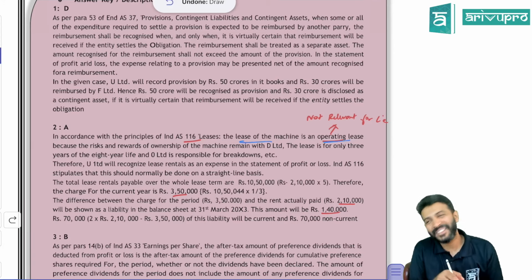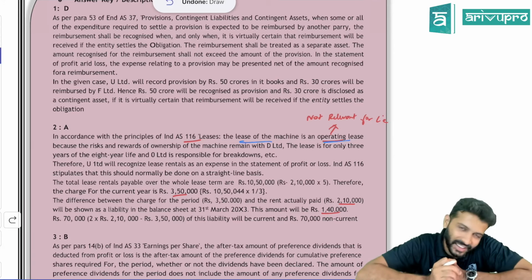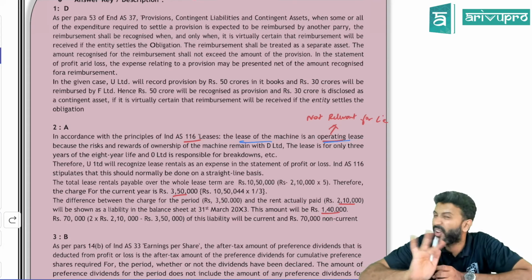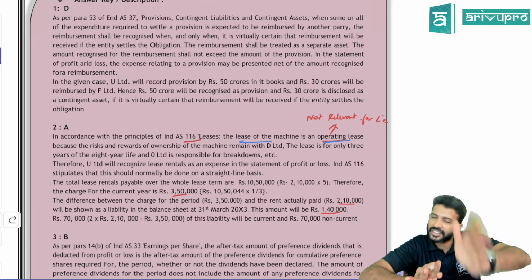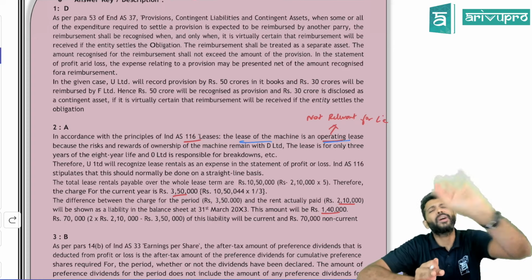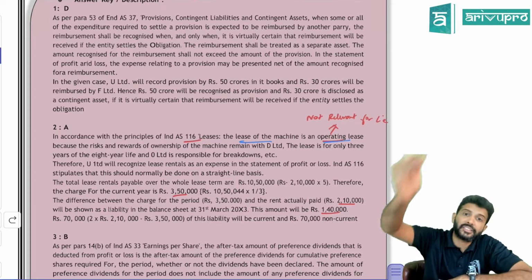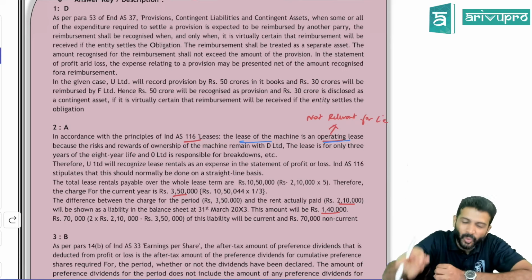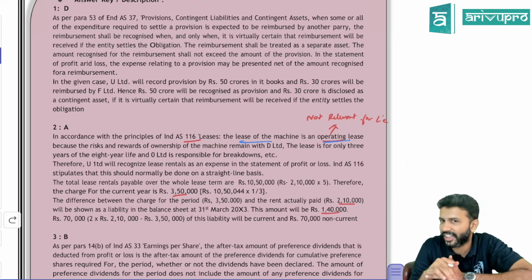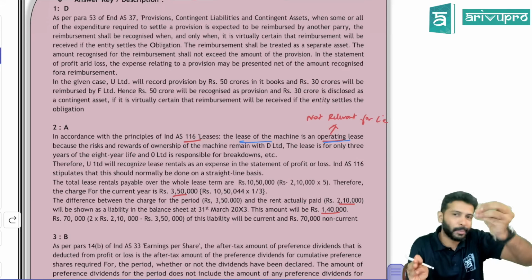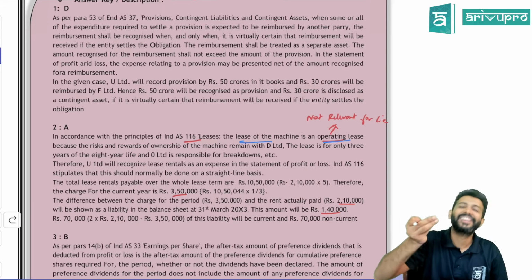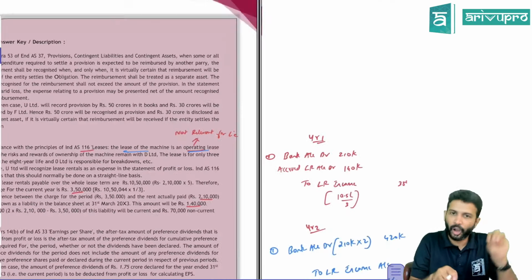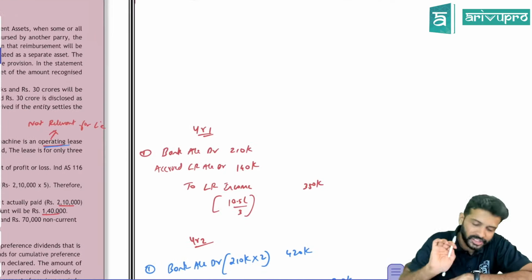Sir, you tell me, in Ind AS 116, is there any concept of operating lease or finance lease for the lessee? No. As per Ind AS 116, the lessee always has to record what? ROU and lease liability. Only the lessor has to worry whether it is an operating lease or a finance lease. So I think they wanted to ask the question from the lessor perspective, but the question got jumbled up and got asked as a finance lease. Okay, the whole question is a little bit off here, but still, I'll tell you how they got the right answer. I'll just tell you in a journal entry.